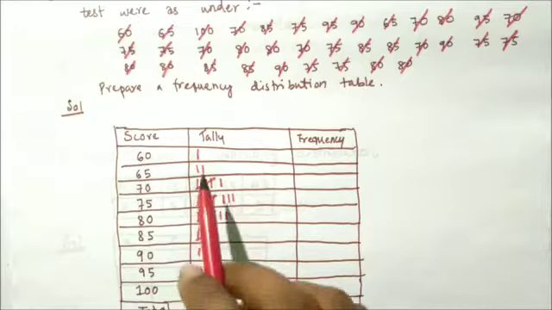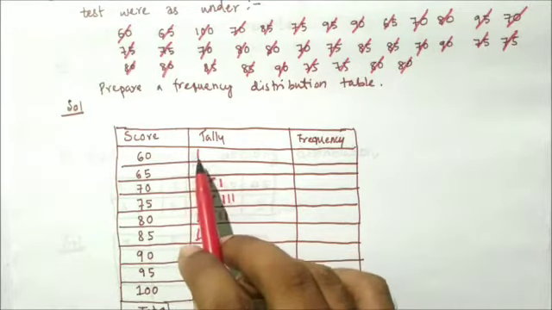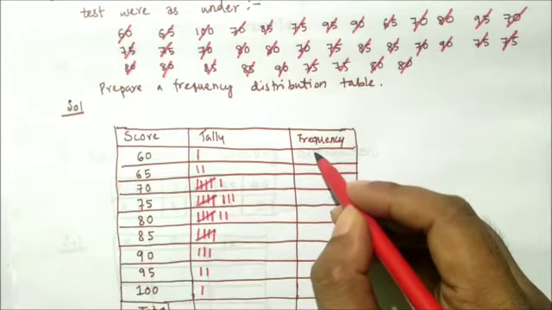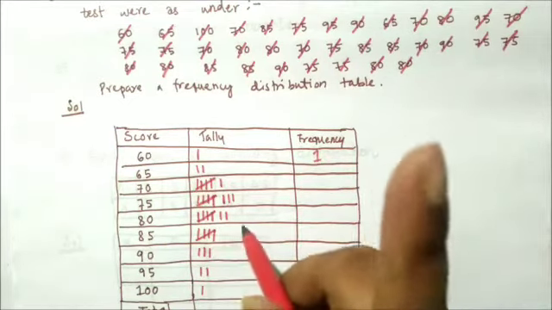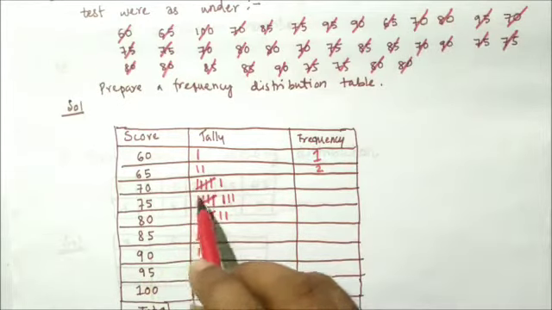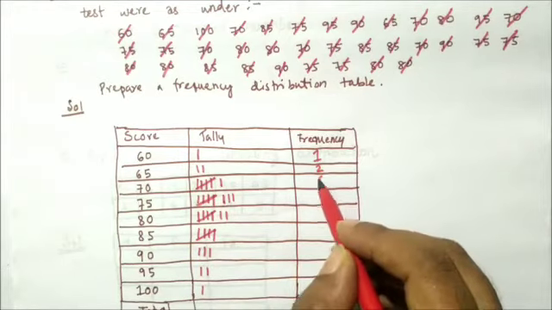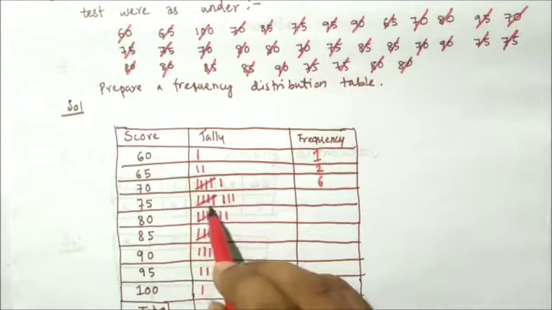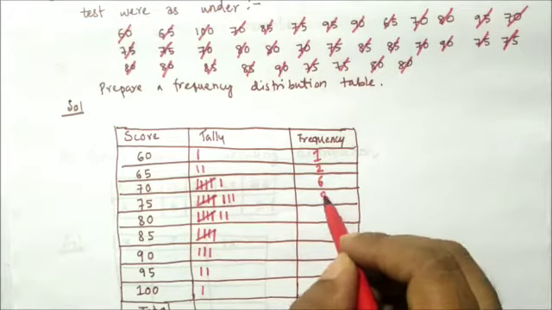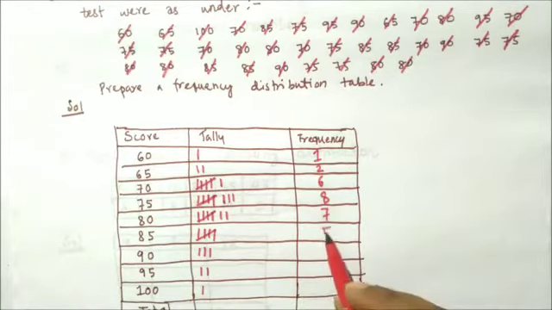Now we will write the values. You see 60, in the row of 60 we have only one mark. That means frequency is 1. That means 60 is occurring only once. Then 65 is 2, 70 is 6, you see this one, these will represent 5, then 6, then 8, 7, 5, 3, 2 and 1.